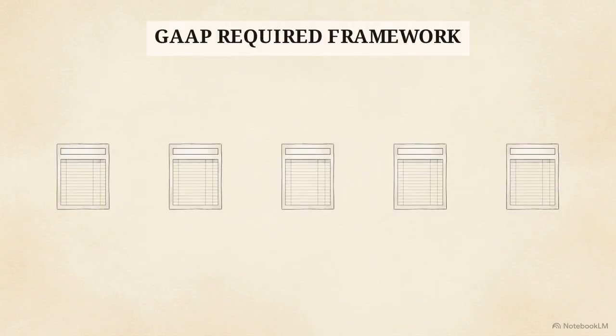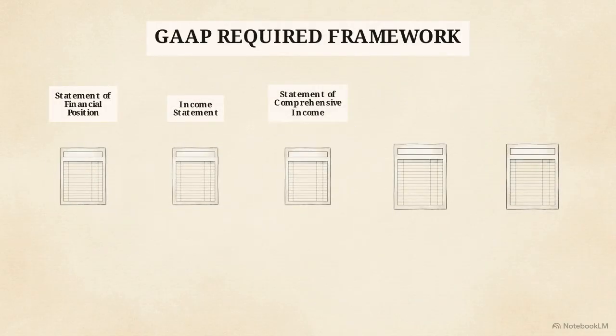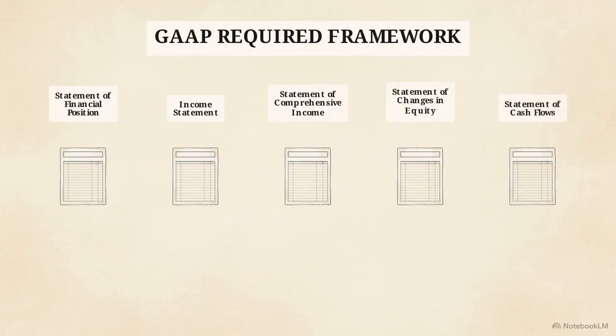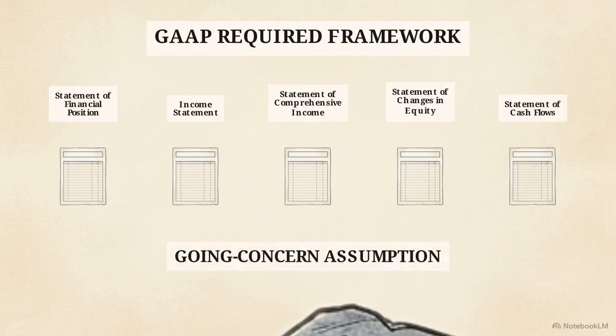This layout displays the exact framework GAAP mandates. A complete set requires 5 documents: the Statement of Financial Position, Income Statement, Statement of Comprehensive Income, Statement of Changes in Equity, and Statement of Cash Flows. Beneath them lies a mandatory bedrock, the going concern assumption.